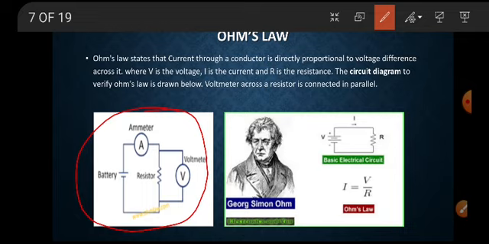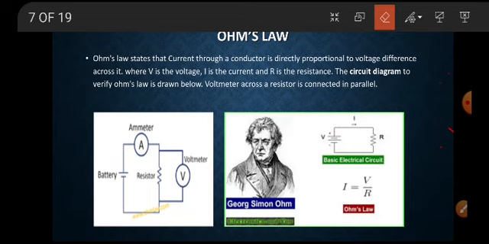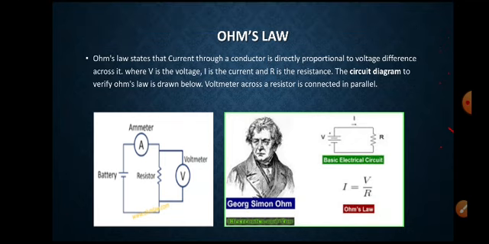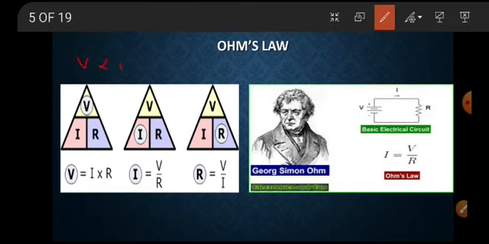Here this is V, this is the resistance R. V is directly proportional to I, so V equals IR, where I is the current. So V equals IR is Ohm's law.